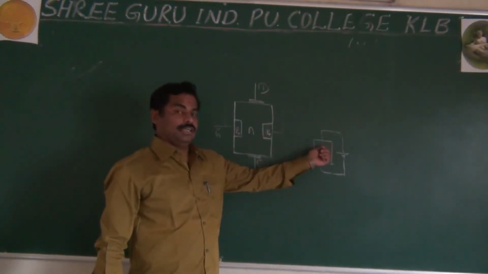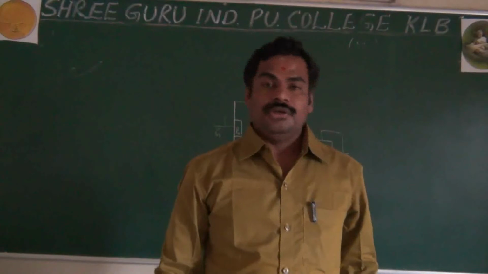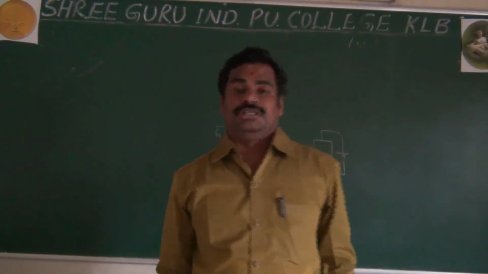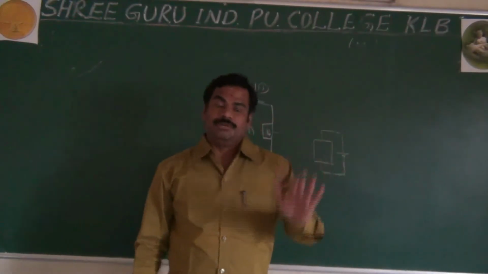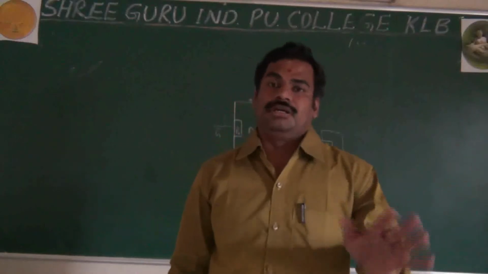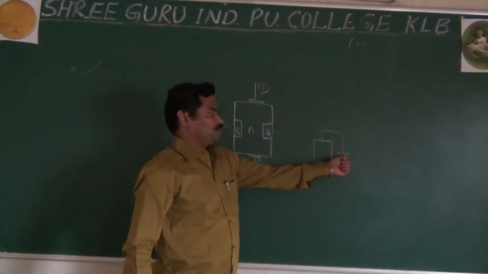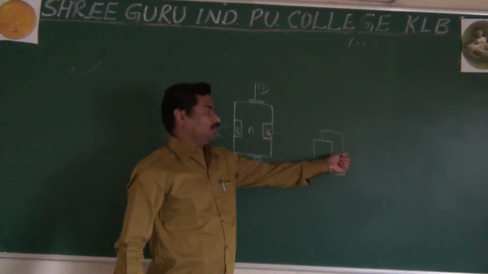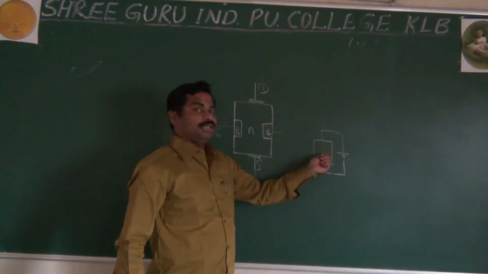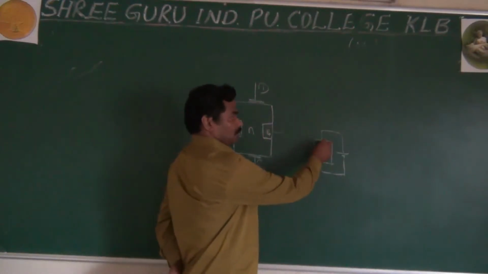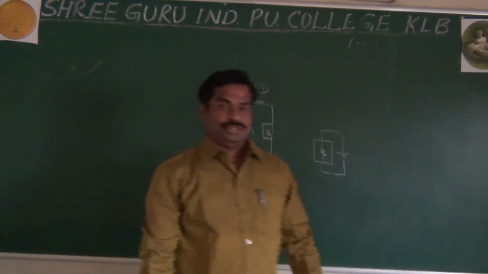Whether it is a conductor, an insulator or a semiconductor, every material has its own resistance. And the conductor has resistance, so the voltage will drop across the resistance.